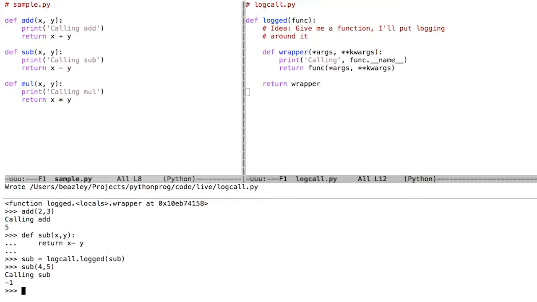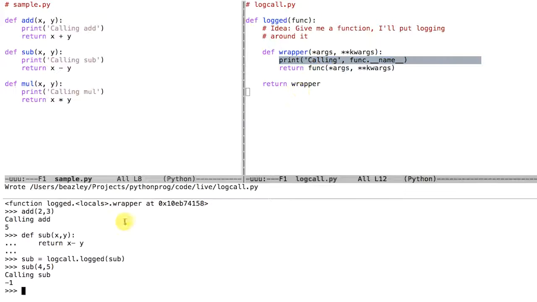There are a number of benefits of doing it this way. One of the benefits is the logging has been isolated to one place. This is solving the problem of me changing the logging. If I needed to change the message or the way that logging works, I've put it in one location, not cut and pasted across the code.